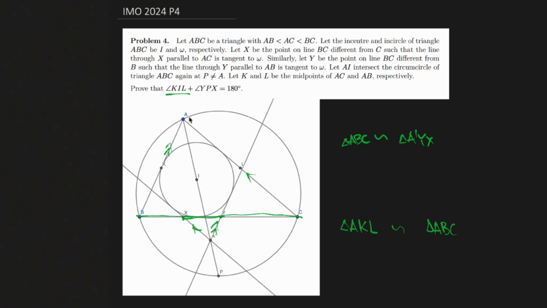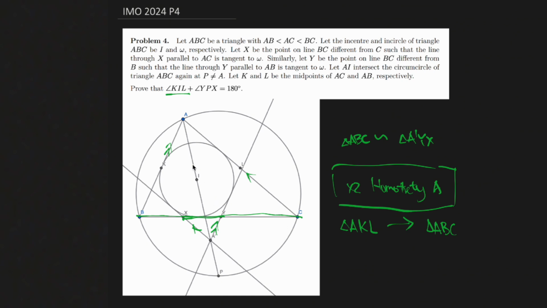We know that they're similar with a scale factor of 2, and they're being scaled up by A. So we can actually use a bit more professional terminology here, which will, as you'll see, give us some quite useful information for later. So AKL goes to ABC with a homothety centered at A with a scale factor of 2. So let's just put this here.